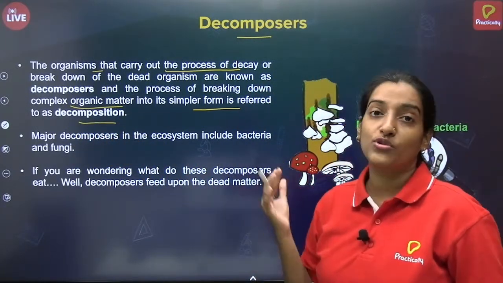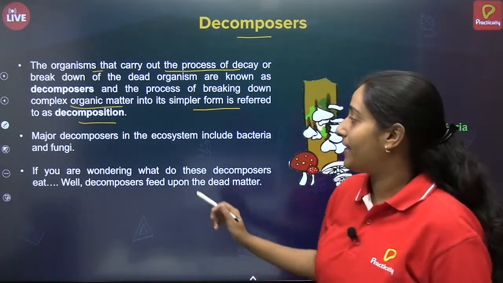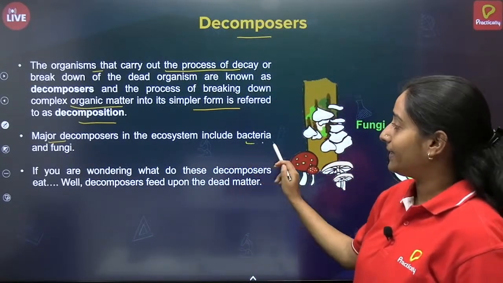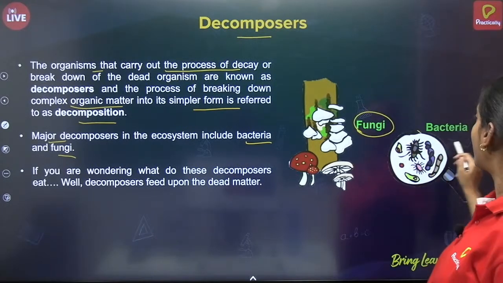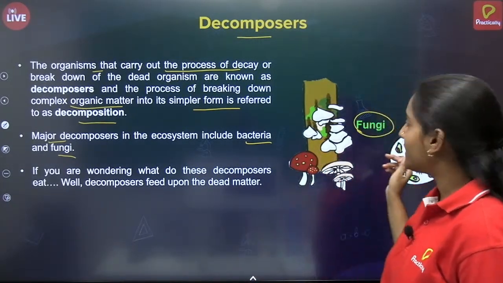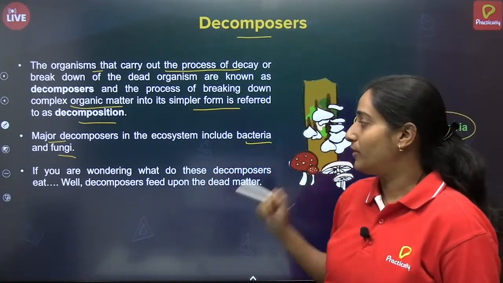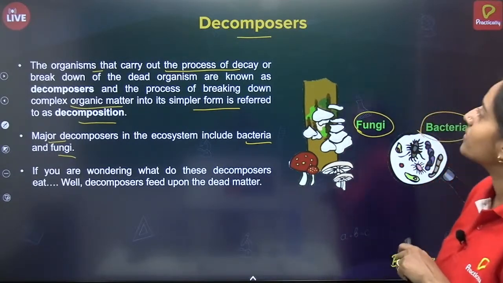They are breaking down the organic matter. The major decomposers in the ecosystem are bacteria and fungi. These are present mostly in the soil, and they convert the complex organic material into simple form. So that's it for decomposers.